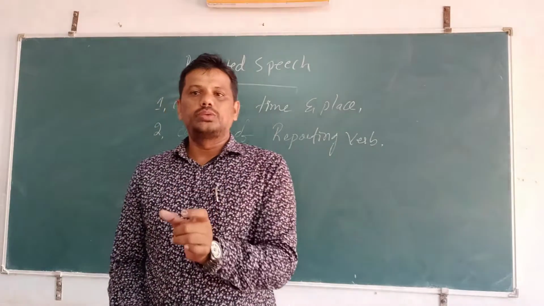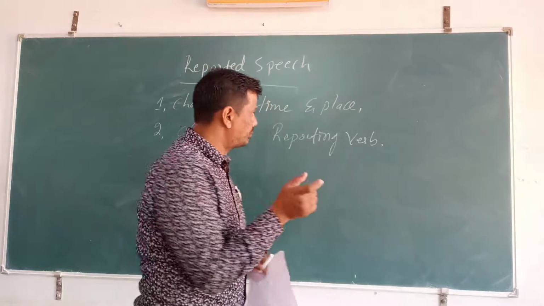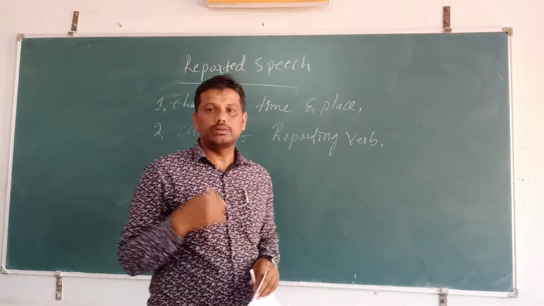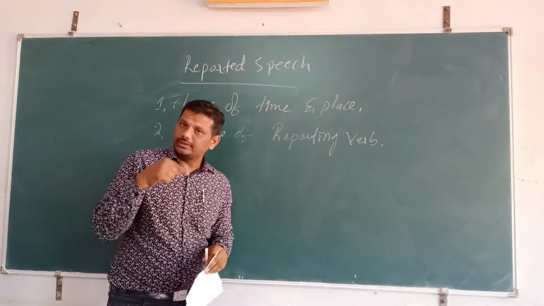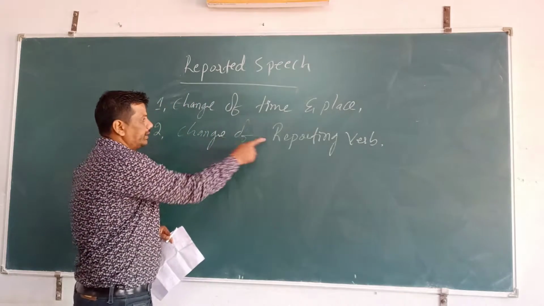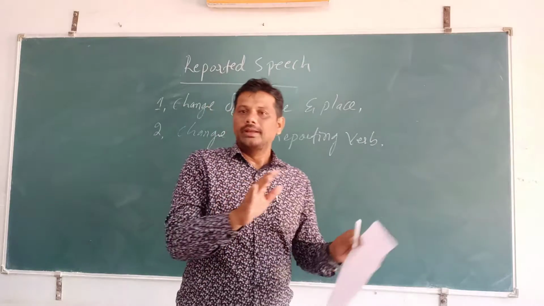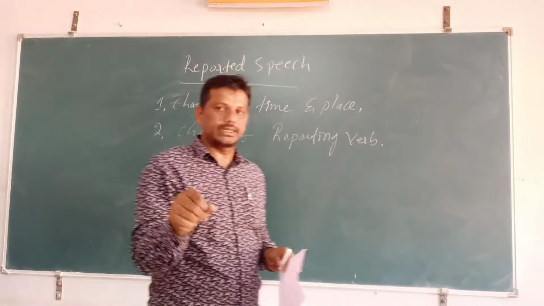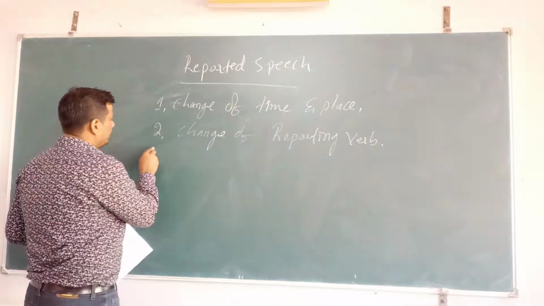Here we have to change the reporting verb said. We have to change the said according to the sentence within the double inverted comma. "I am going to market" is an assertive sentence. Depending upon this sentence, we are going to change this reporting verb. It should come before the double inverted comma and after the subject, that is the reporting verb. Change of the reporting verb.